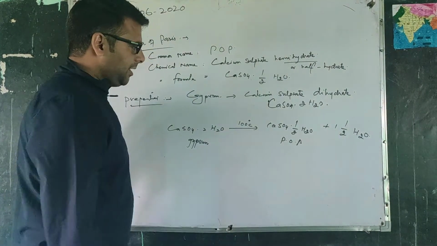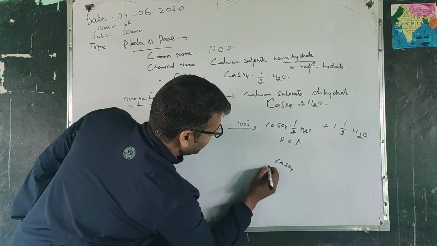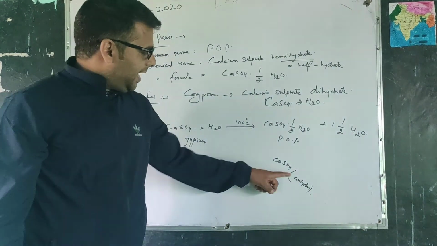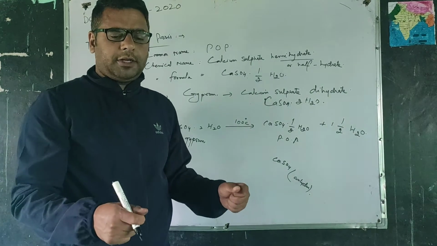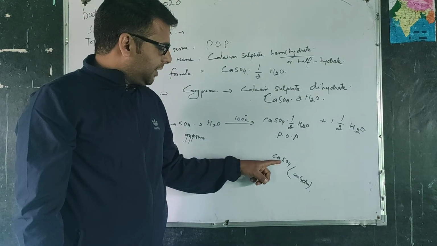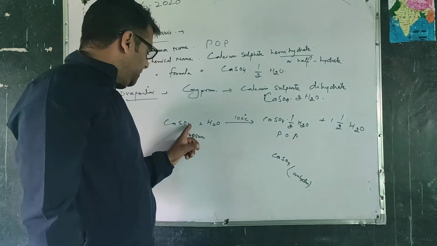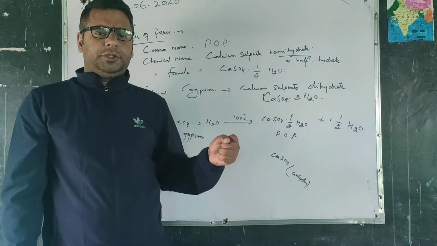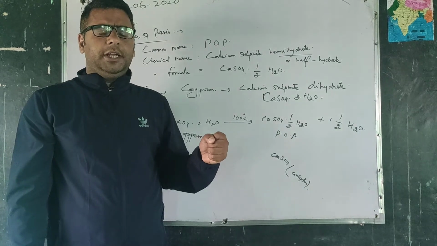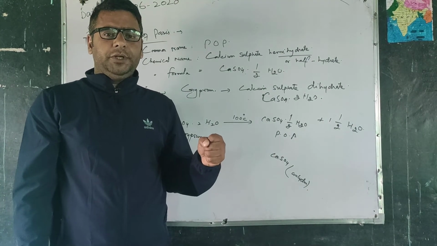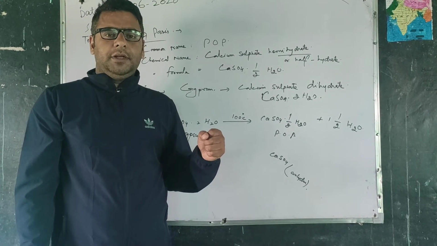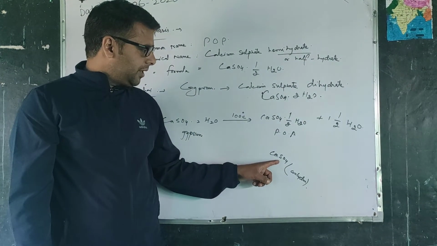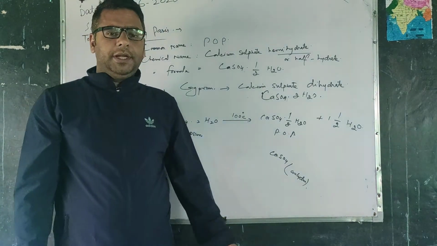At that time, anhydrous calcium sulfate, CaSO4, is formed, which does not contain any water of crystallization. So in order to get POP, we should heat gypsum only to about 100 degrees Celsius. Above that, anhydrous calcium sulfate is formed and not POP.